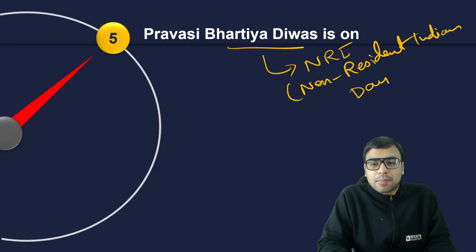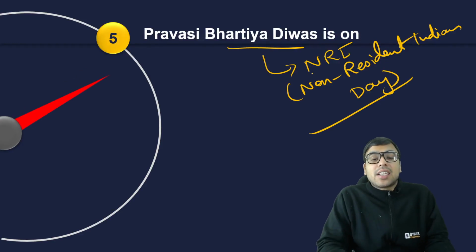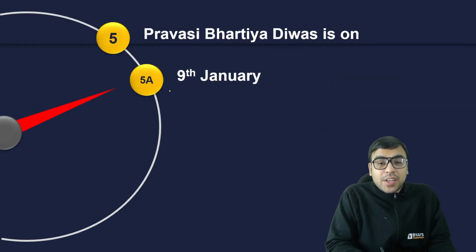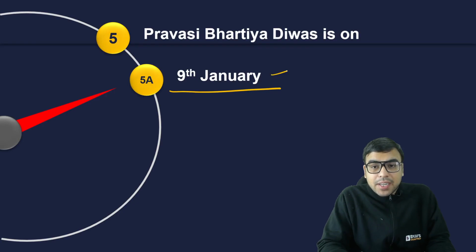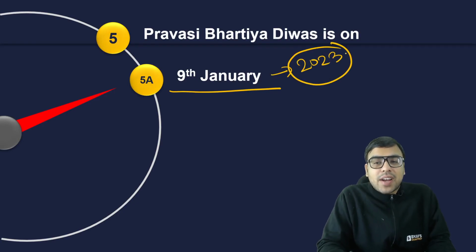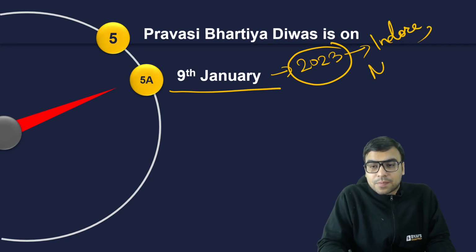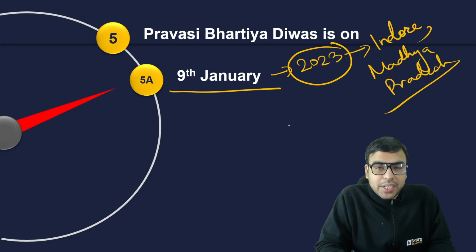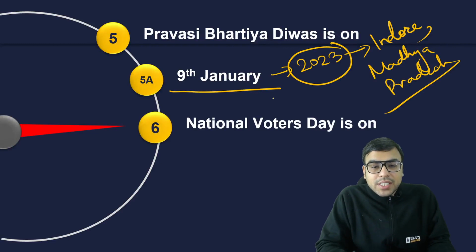It is on 9th January, and recently it happened this year, on 9th January 2023, in Indore, Madhya Pradesh. So just have an idea about it. It's very, very important.